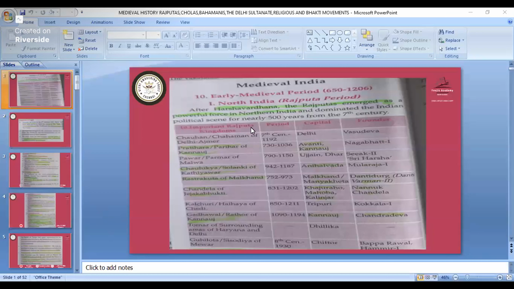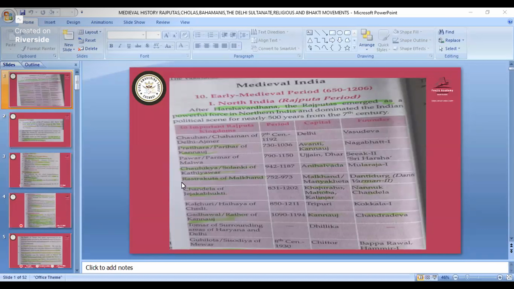In medieval India, all these dynasties were there. So for the particular dynasty, you must remember the capital and its founder. In the slides, I won't teach about all the dynasties because not everything is of that much importance. Only some are important, like the Rajputa dynasties. Then I'll be talking about the Bahmani kingdom and everything. Everything is not important. Only study about its capital and founder given in this slide.